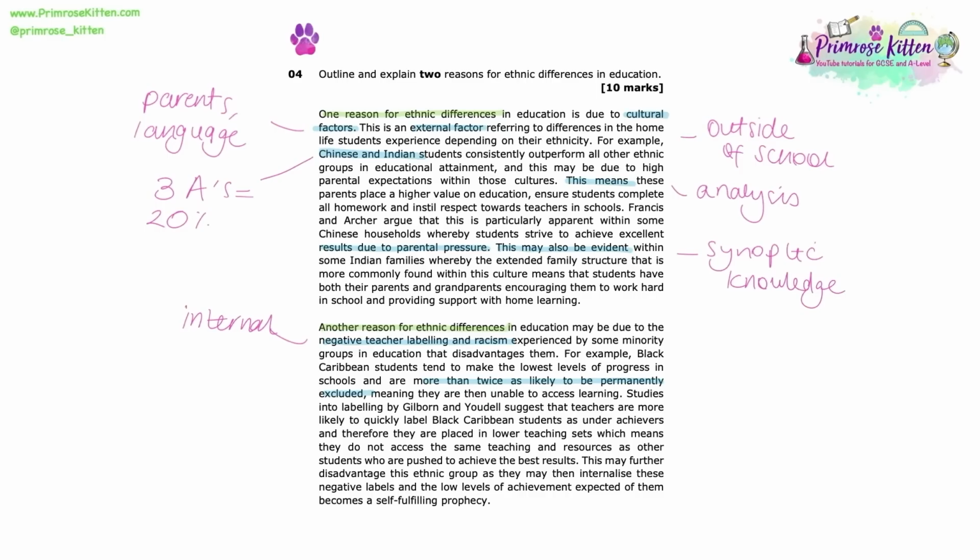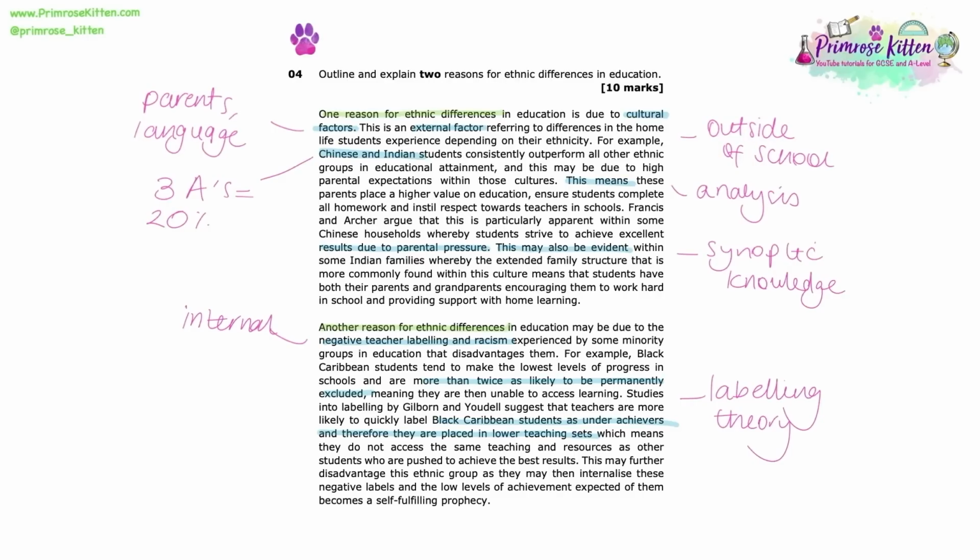And here we then apply some classic labelling theory associated with Becker and the idea that teachers may apply these negative labels to students before the student has potentially even had chance to show their ability. And once these labels are made, it's really hard to shake off and may be internalised by the student, who then starts to act accordingly with the negative label that has been applied to them.